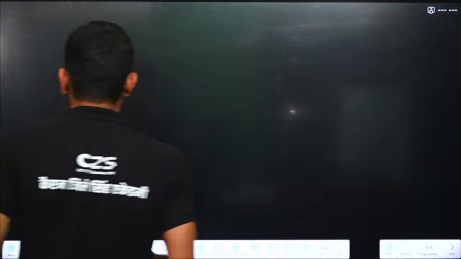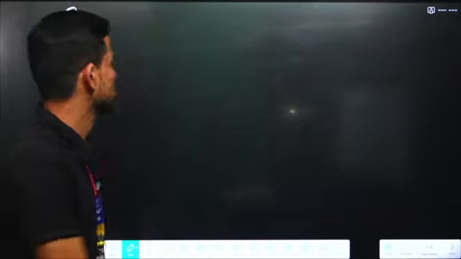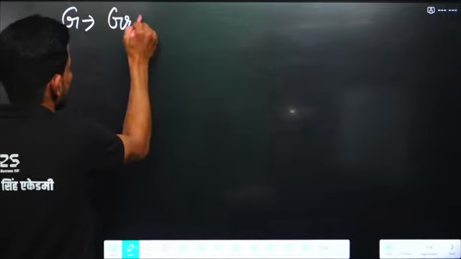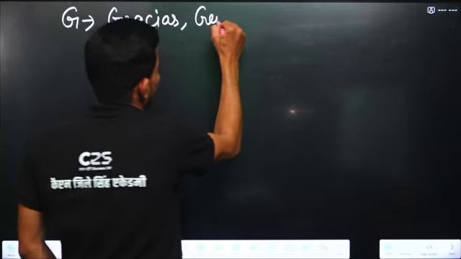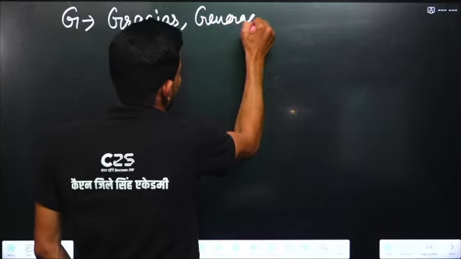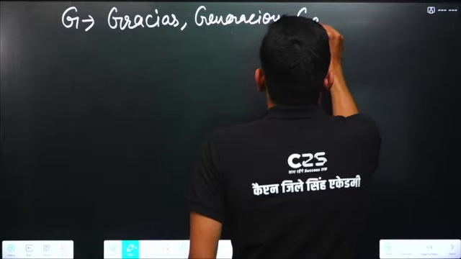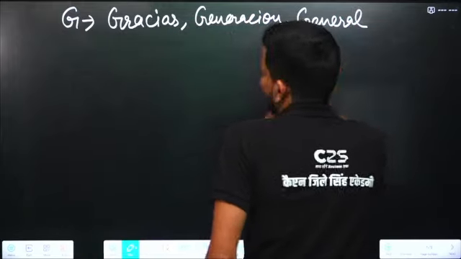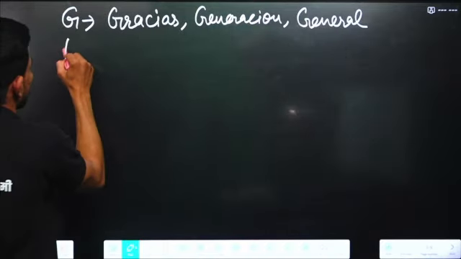Next is G. The pronunciation of G is G. For example, the word gracias. Generación. General. Next is H.